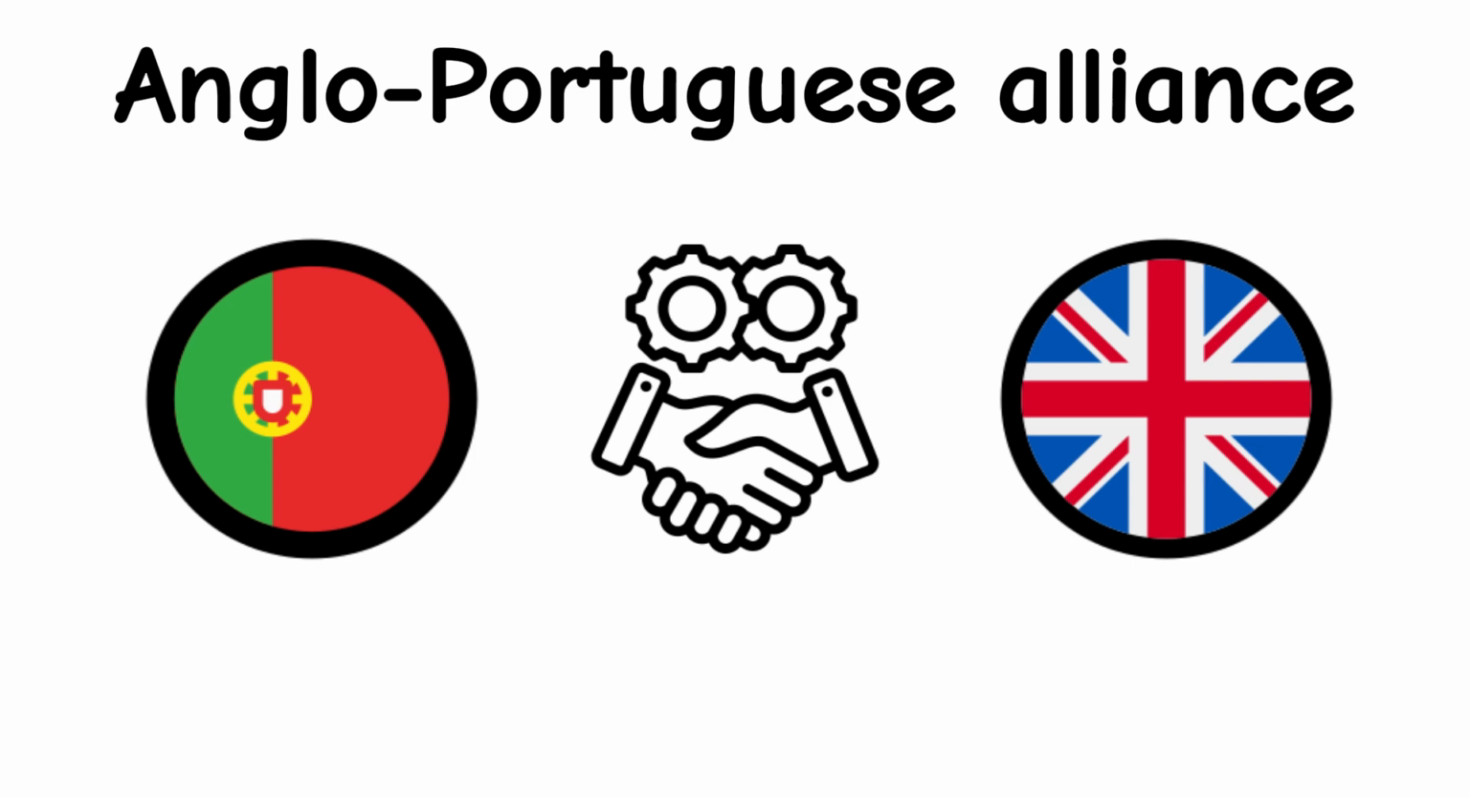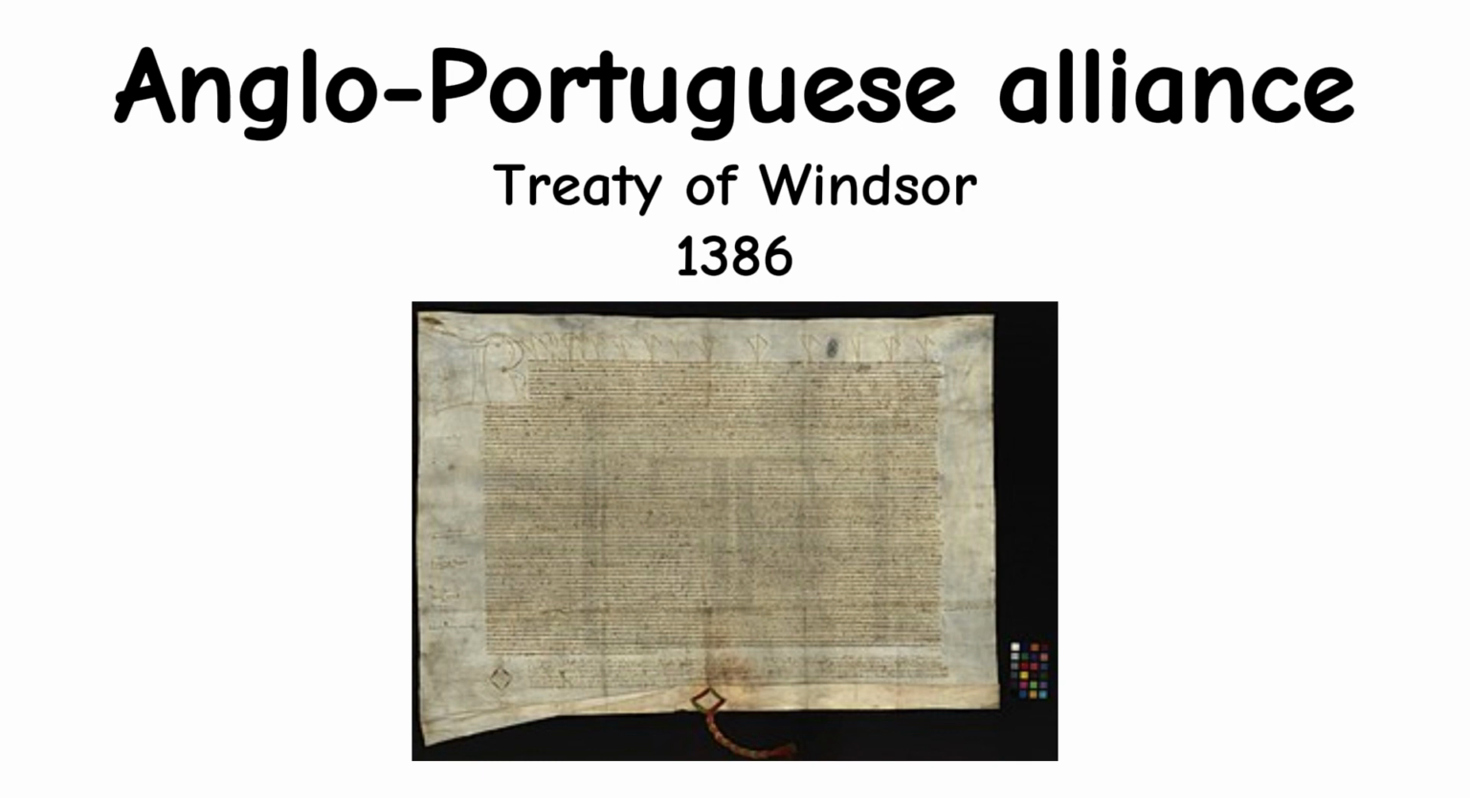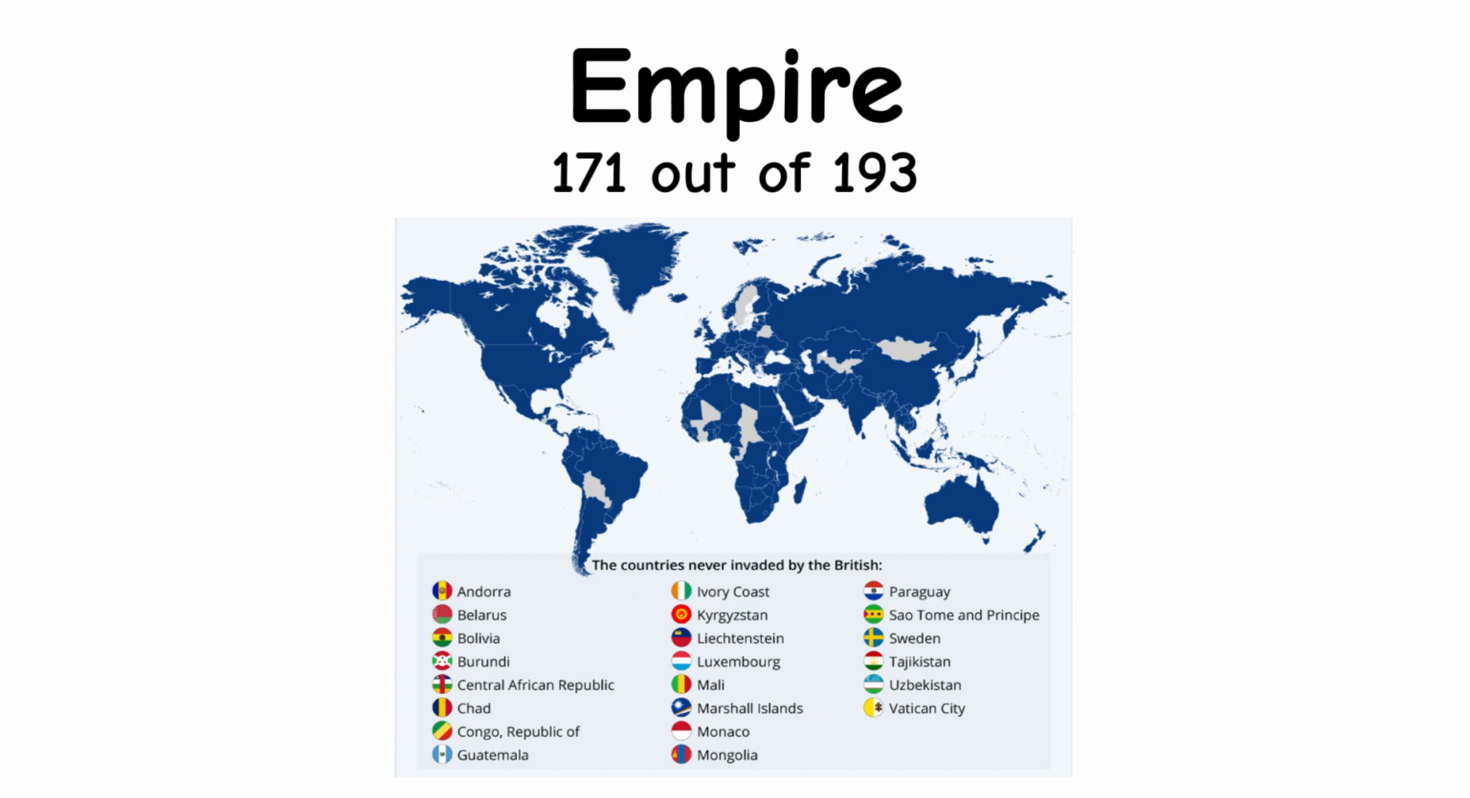It's called the Anglo-Portuguese Alliance and it's still in force to this day. It was established by the Treaty of Windsor in 1386 between the Kingdom of England, which is now the United Kingdom, and the Kingdom of Portugal, which is now the Portuguese Republic. Throughout history, Britain invaded in total 171 countries, which is exactly 90% of all countries in the world.